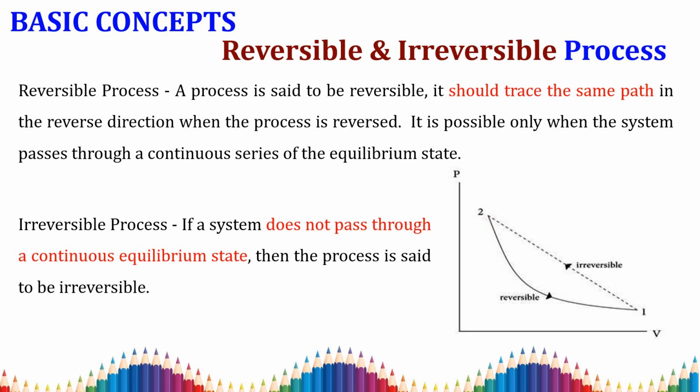That is called your irreversible process. In a reversible process, it should trace the same path from the initial state to the final state and from the final state to the initial state. But in the case of an irreversible process, it can come from the initial state to the final state in a different way, and it goes from the final state back to the initial state, but not through the same process by which it came from the initial to the final state.